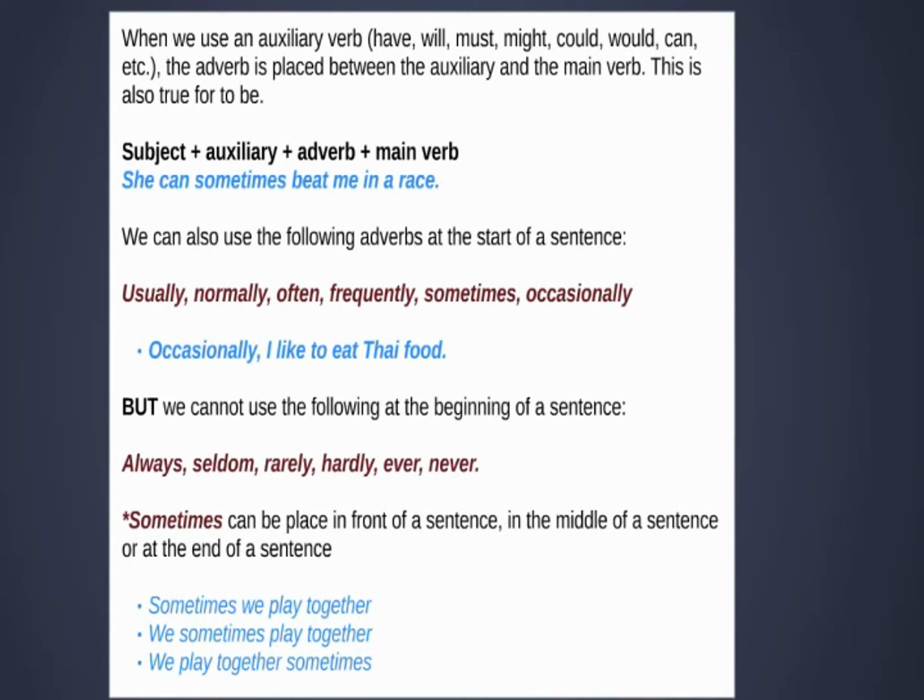But we cannot use the following at the beginning of a sentence: always, seldom, rarely, hardly ever, or never. The adverb sometimes can be placed in front of a sentence, in the middle of a sentence, or at the end of a sentence. Let's have a look at the different examples. Sometimes we play together. In this case, it's placed at the beginning of the sentence. We sometimes play together. In this case, in the middle of a sentence. And we play together sometimes. That's placed at the end of the sentence.